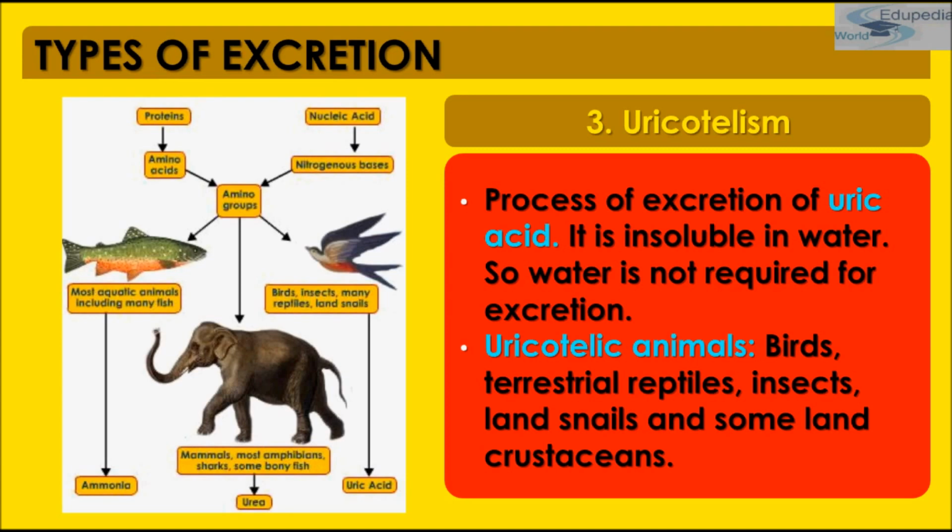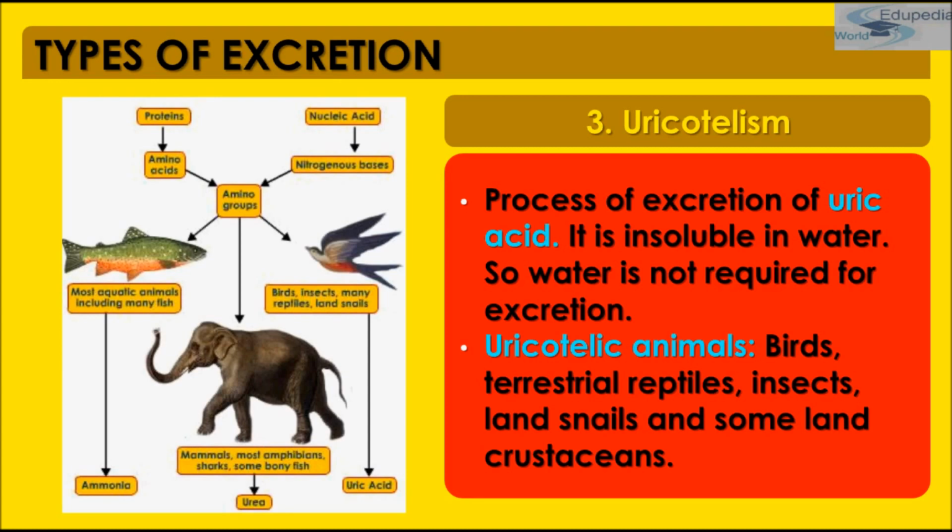Synthesis of uric acid from ammonia takes place in the liver by the process of inosinic pathway. It requires a large amount of energy. Uric acid is insoluble in water and hence does not require a large amount of water for removal.